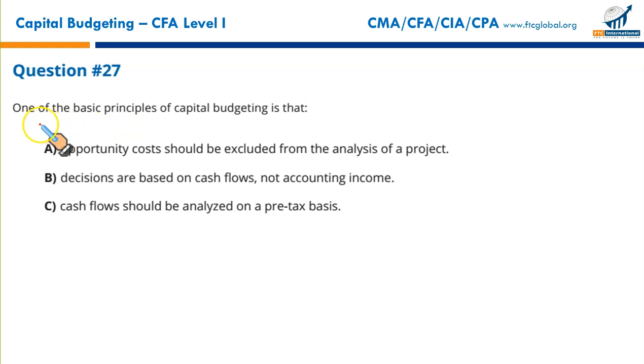Which of the following is one of the basic principles of capital budgeting? Let us first discuss what the basic principles of capital budgeting are. There are 5 key principles of capital budgeting. First, decisions are based upon the cash flows, not profit. Cash, not profit.